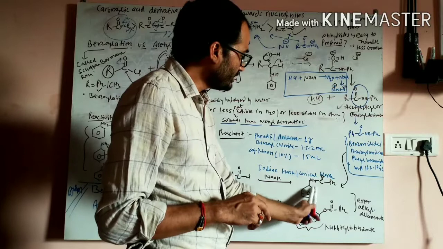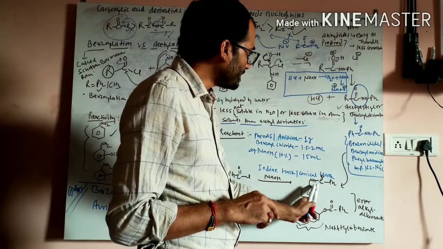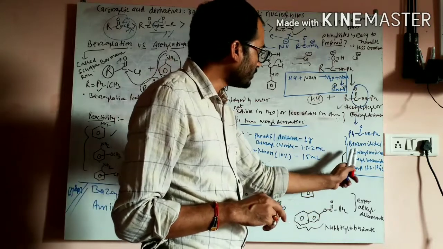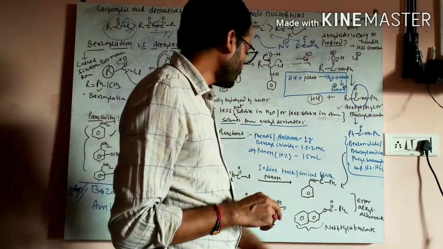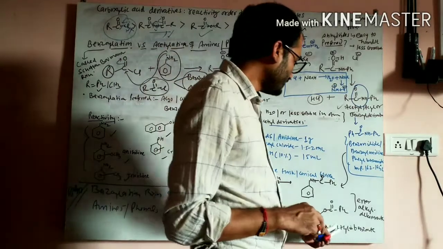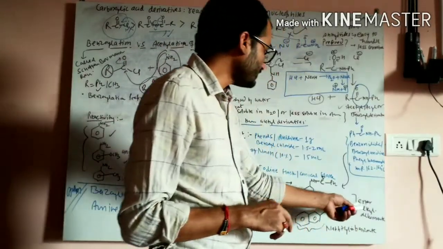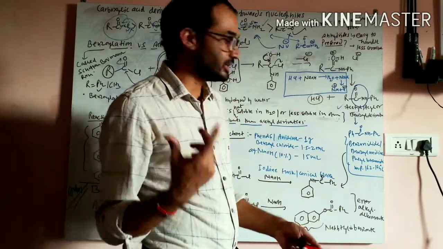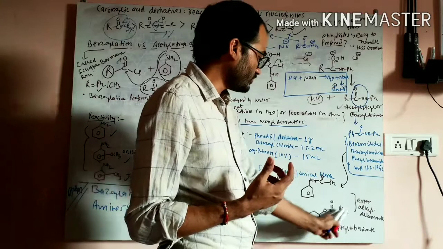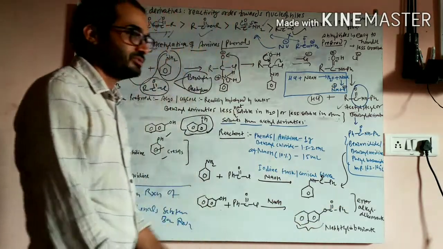This is called phenyl benzamide, or benzanilide, because this is the benzoyl group and this is the aniline part. And if I take this 2-naphthol, then this is what? It's actually an ester, and esters are named alkyl alkanoate. So this is the alkyl group, this is the naphthyl, and this is benzoate, named naphthyl benzoate.